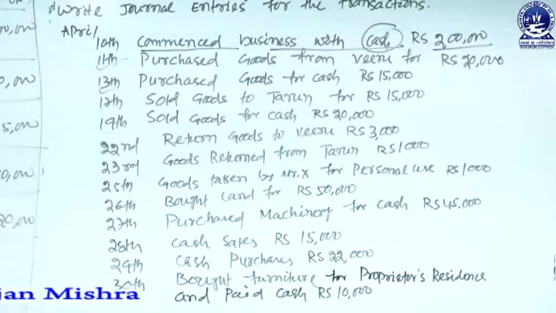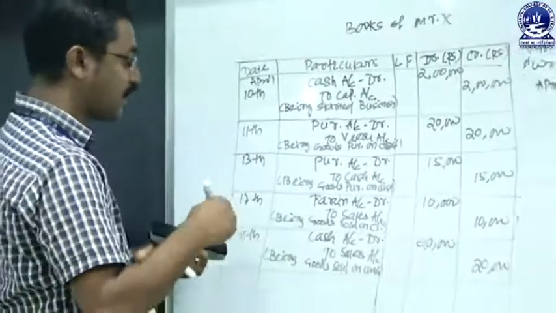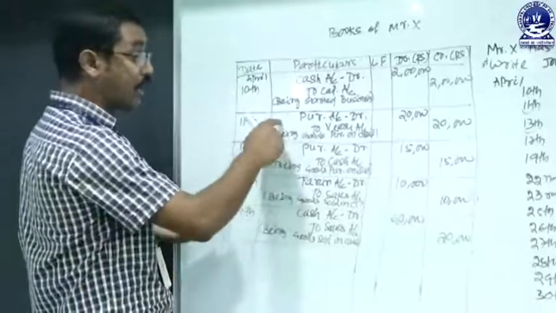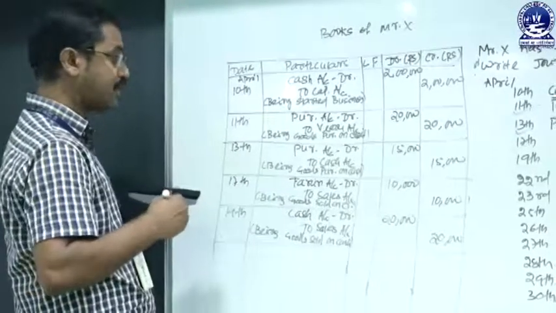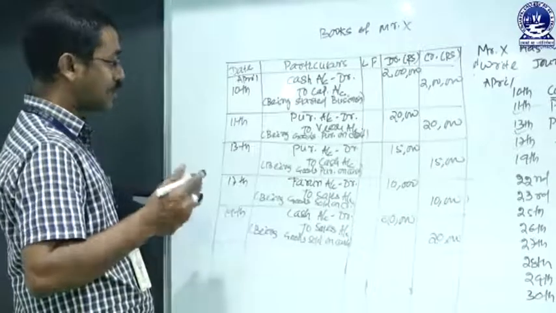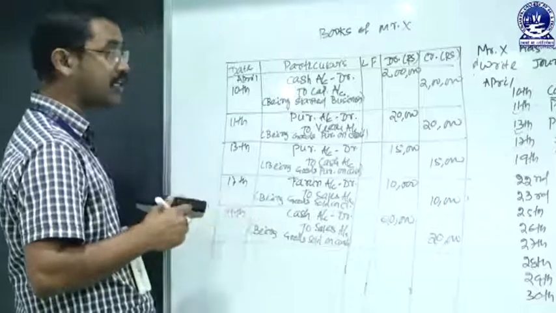In case of a purchase, the transaction is purchase account debit to Bhiru account, but here the reverse entry is made: Bhiru account debit to purchase return account, because goods are returned. That means the purchase account is cancelled, and for that we use another account, that is purchase return or return outward.